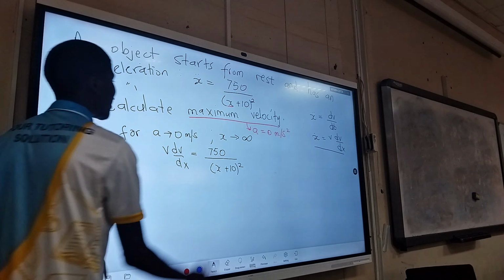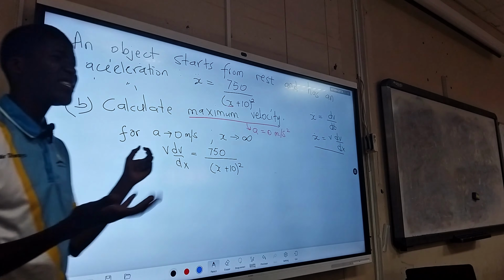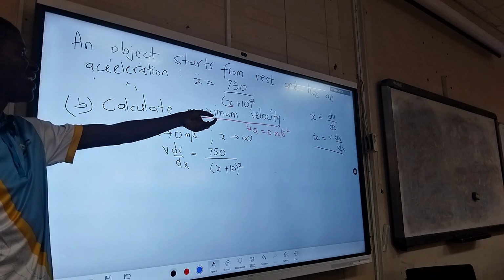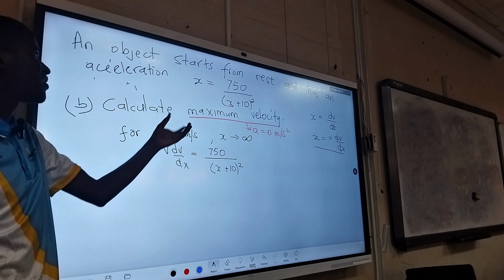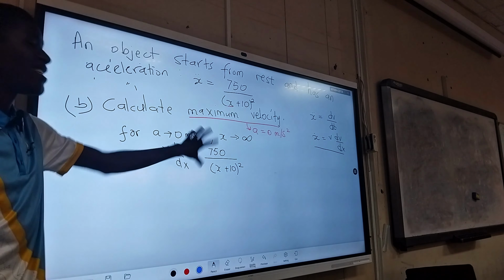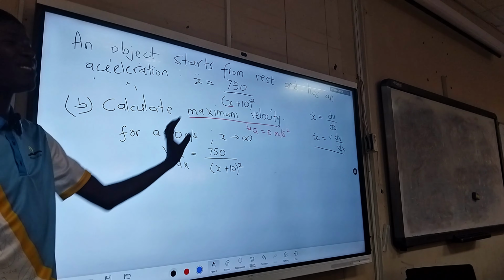What are we trying to achieve with this? We want at least to get the equation for velocity, because we want velocity. Okay, in acceleration we can find out that acceleration tends to 0 when x goes to infinity, but what we want is the velocity, the maximum velocity.